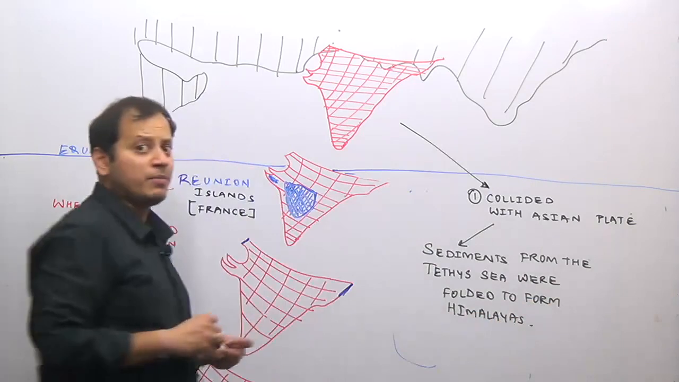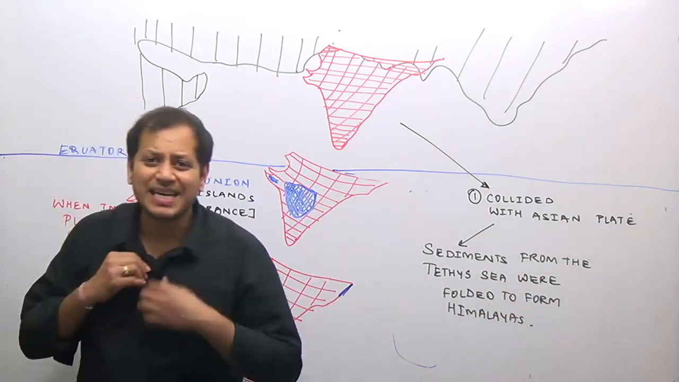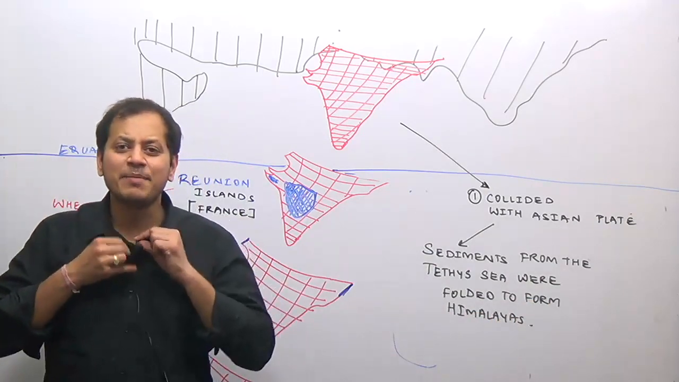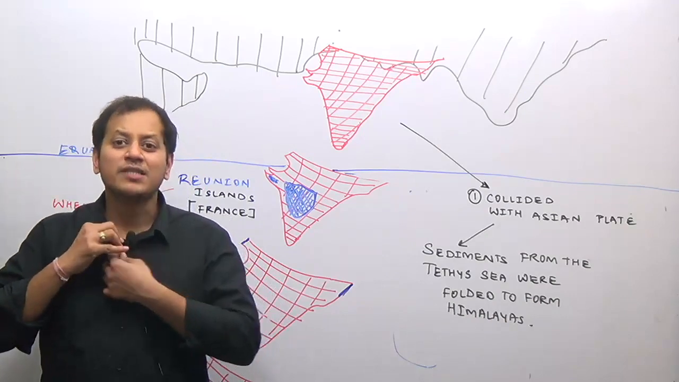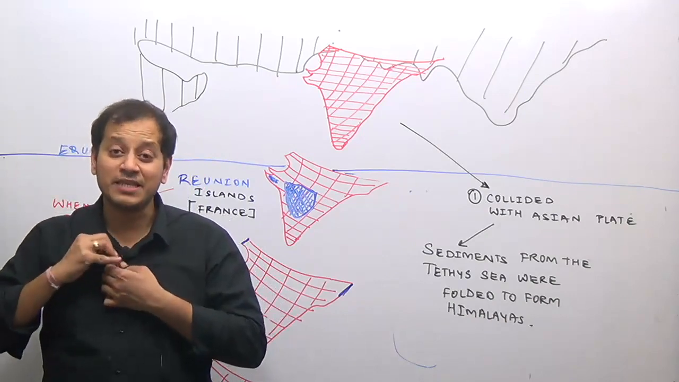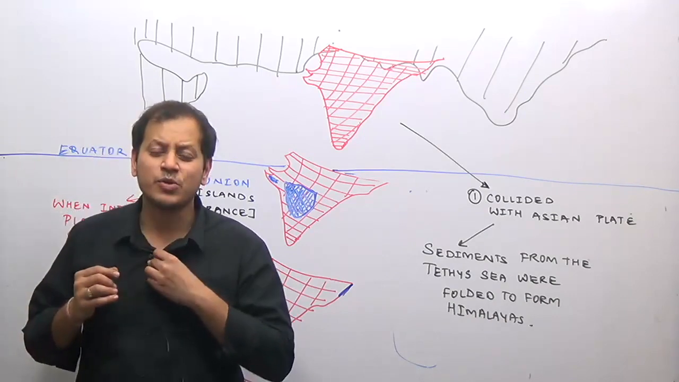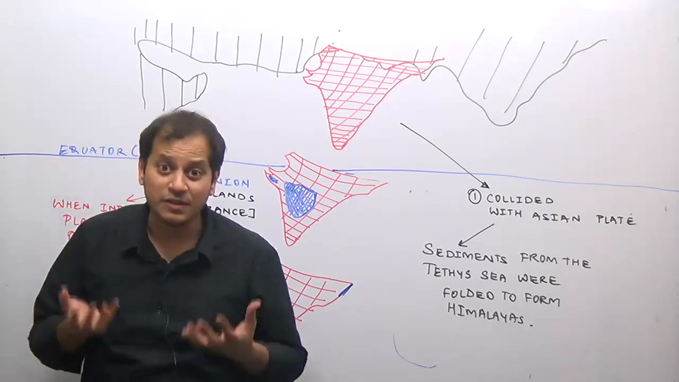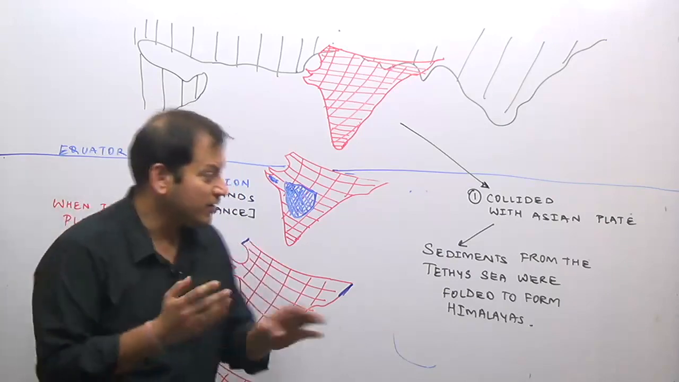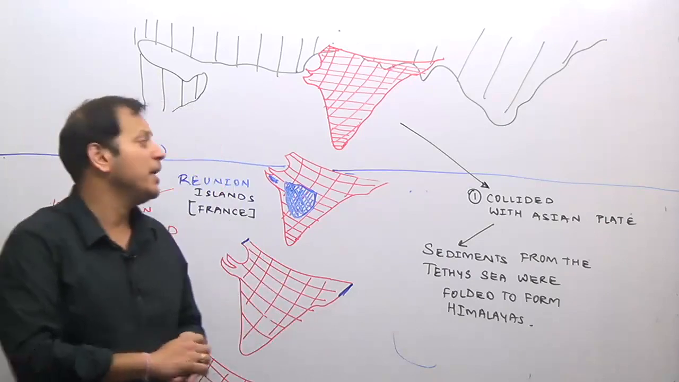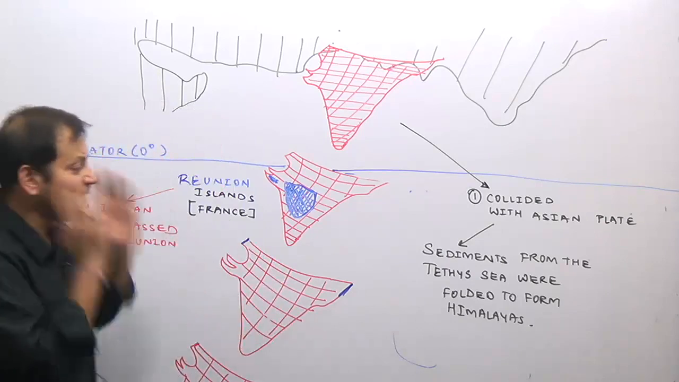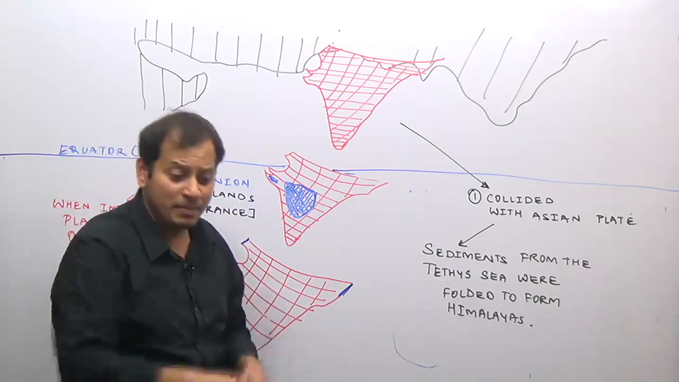Were folded to form Himalayas. So you are getting the second point in your answer, that is, the Himalayas came out of which sea? The Himalayas came out of the Tethys Sea, or it is sometimes referred to as the Tethys geosyncline. I will do that while again doing the Himalayan region. So as a result, they folded to form Himalayas.